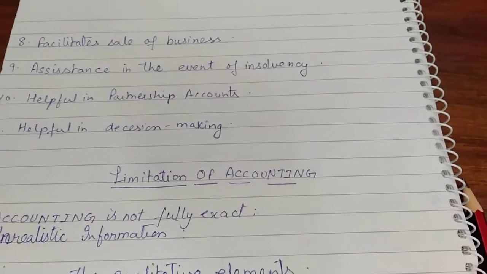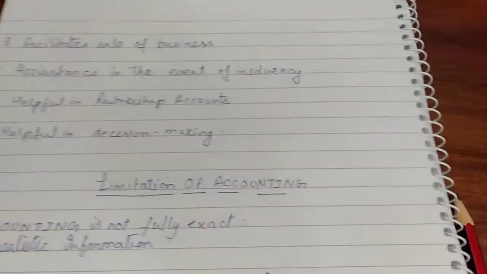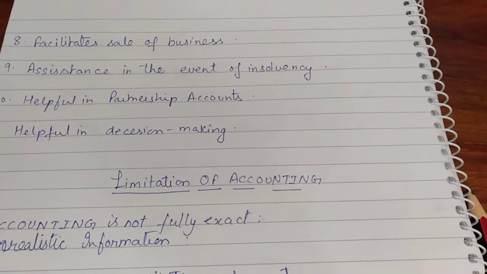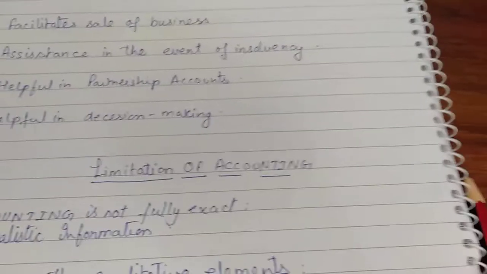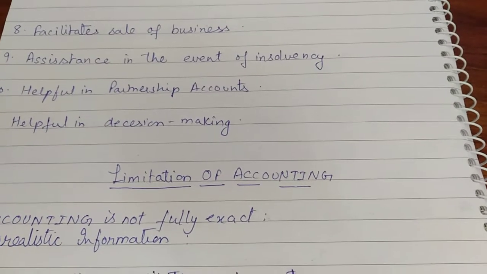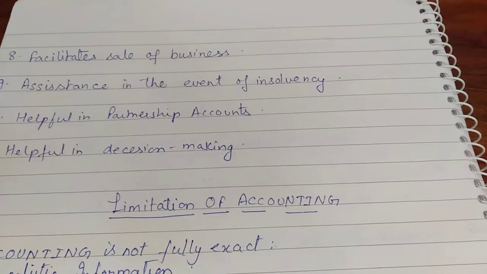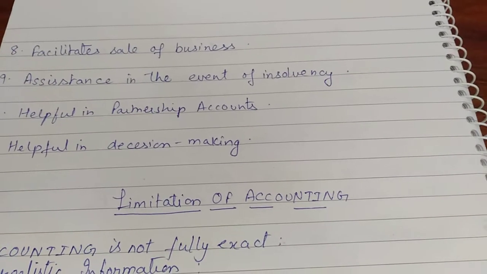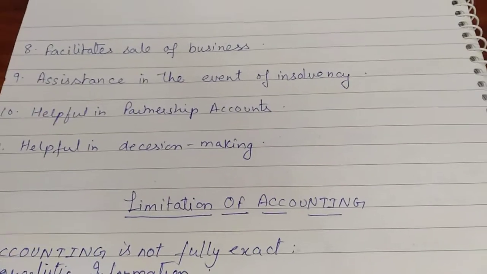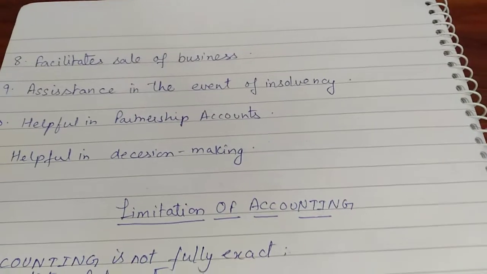Next point is sale of business. Now suppose you are going to sell your business. Now don't think that sale of business means selling a factory only. You have to sell your assets, and your liabilities also will be borne by the purchaser. So here he must know everything about your financial condition, what are your assets, what are your liabilities, what was your capital. From where will he get all this information? From your balance sheet, from accounting.